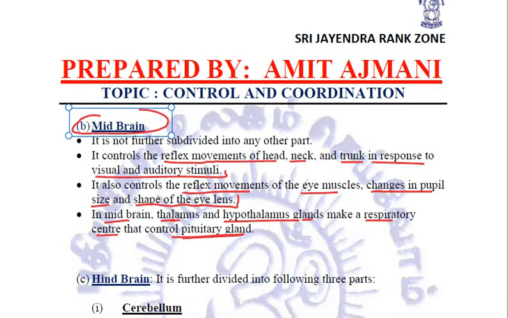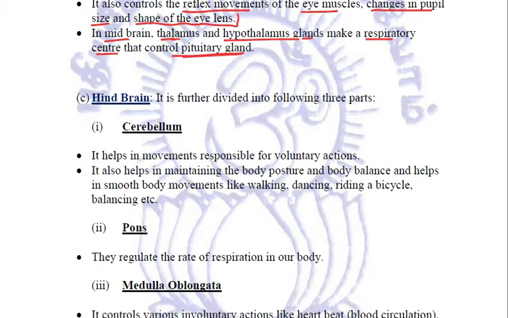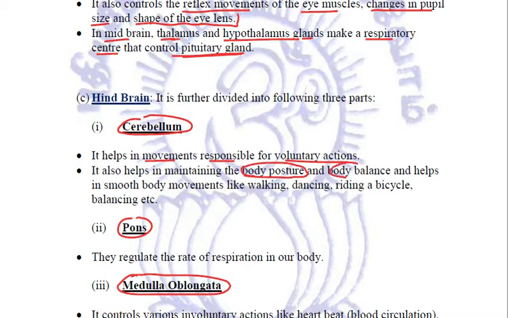Next is our hindbrain. Now this hindbrain is further divided into three parts. One is cerebellum, next is pons, and the third one is medulla oblongata. Let us try to relate the functions of each and every one of these. Cerebellum helps in movements which are responsible for voluntary actions. It helps in maintaining the body posture and body balance. So all our smooth body movements like walking, dancing, riding the bicycle or balancing, they are all controlled by cerebellum.